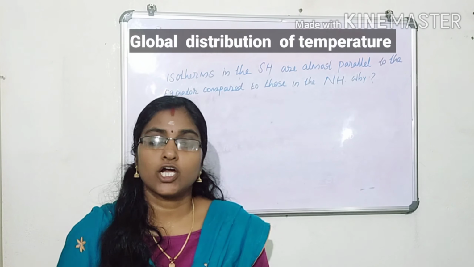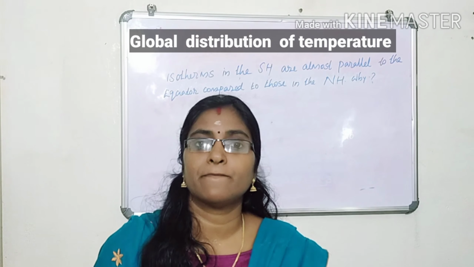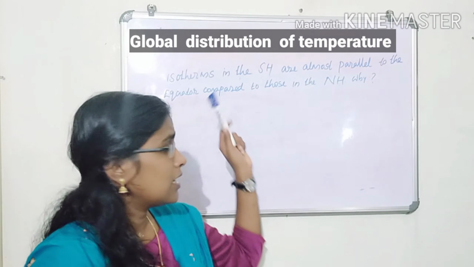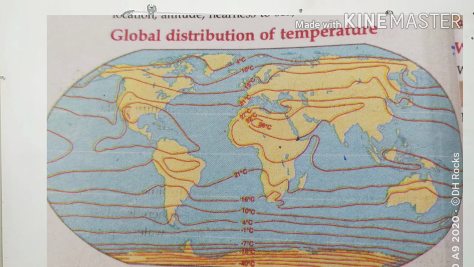Our topic: global distribution of temperature. What is global distribution of temperature? Observe these smooth curved lines that represent the temperature recorded at different places throughout the Earth's surface. In the first part itself we studied that these lines are known as isotherms. And there is one question in your textbook.